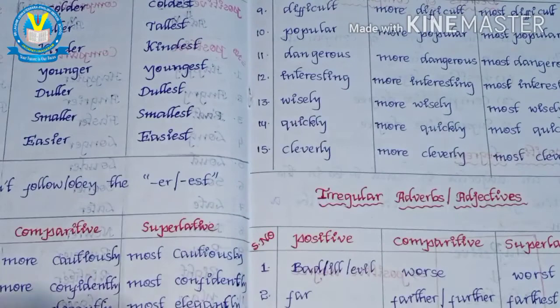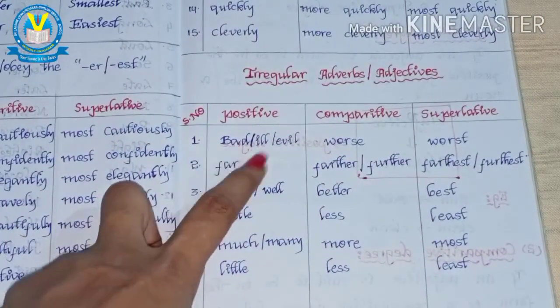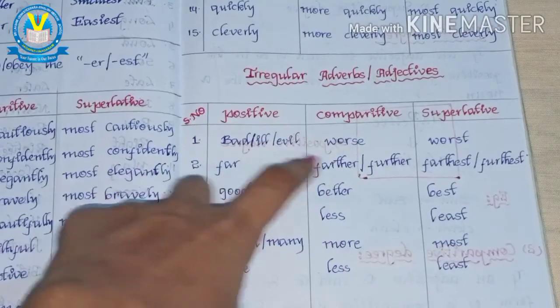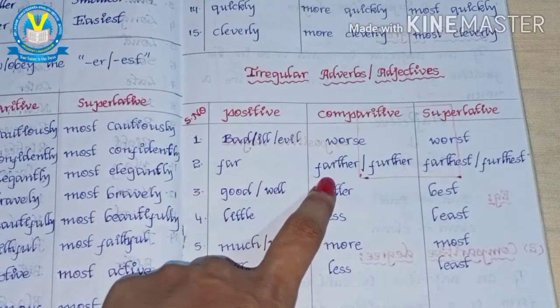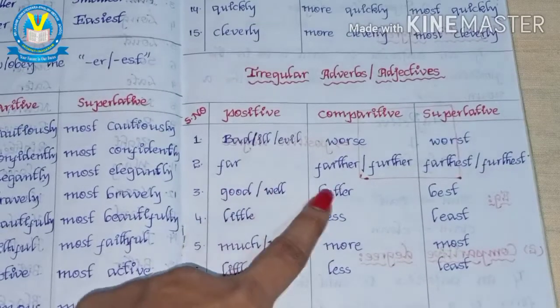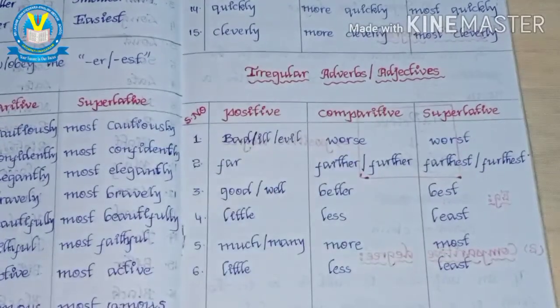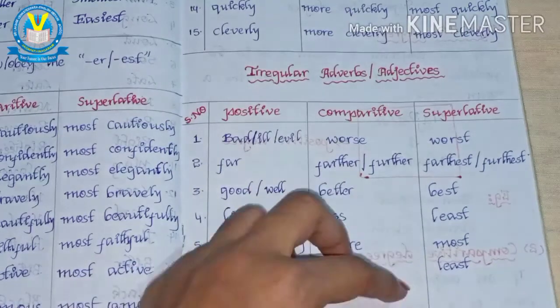Not only this, there are some more, look at it: bad, ill, evil, for which we get worse, worst; far, farther, farthest, further, furthest; good, better, best. These also we call irregular. The words which do not follow the est rule are called irregular forms. Here also I have given some six examples.